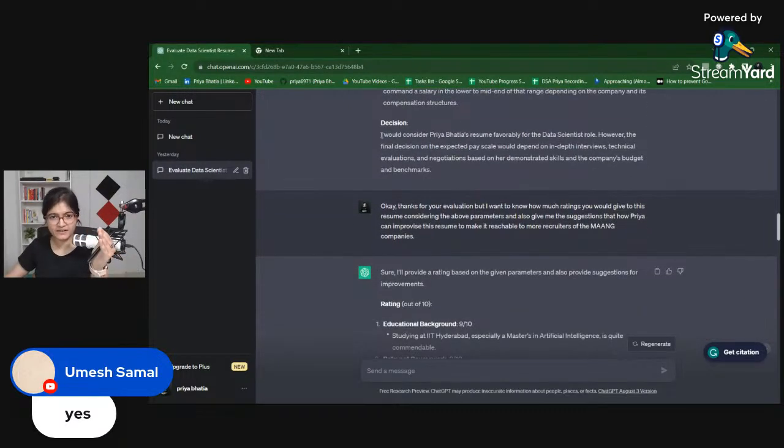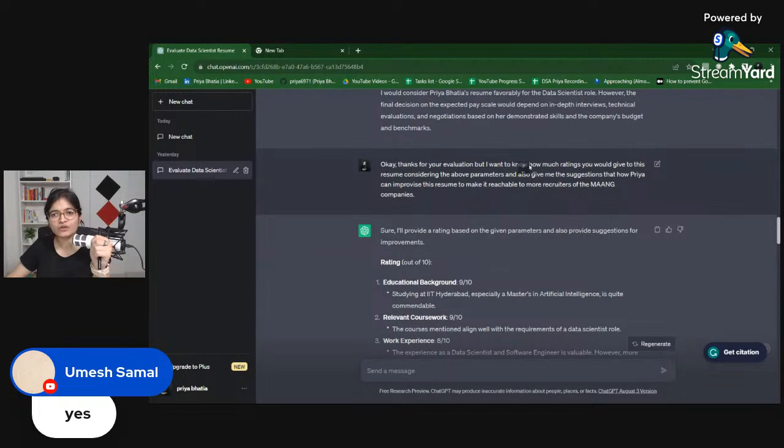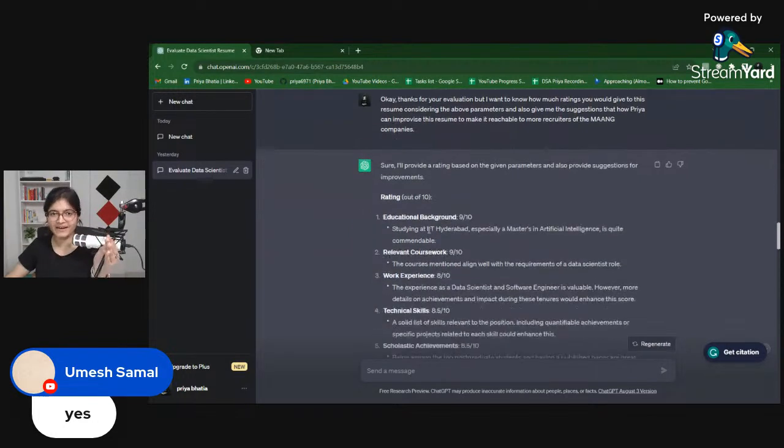Now, the final decision it is giving me: I would consider Priya Bhatia's resume favorably for the data scientist role. However, the final decision depends on the expected pay scale, because it is saying that my demand is very high, right? In-depth interviews, technical evaluations, negotiations. Now, what I have mentioned, okay, thanks for the evaluation. Can you rate my resume?